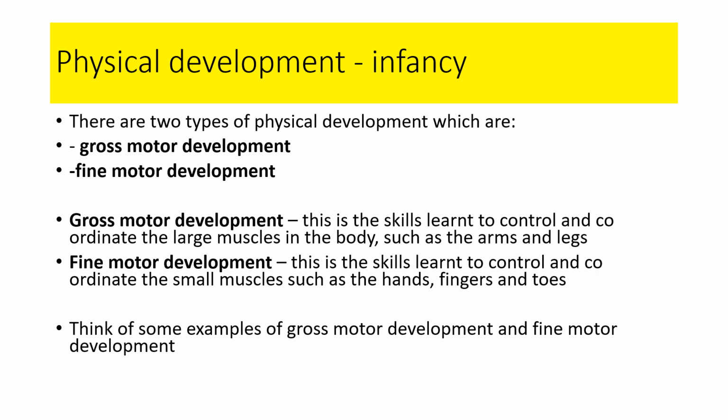I've put on here to think of some examples of gross motor development and fine motor development, and we're going to refer to this a little bit further on. We've already talked about some examples here, and one of the key things when we're thinking about physical development is thinking about how it links to motor development.